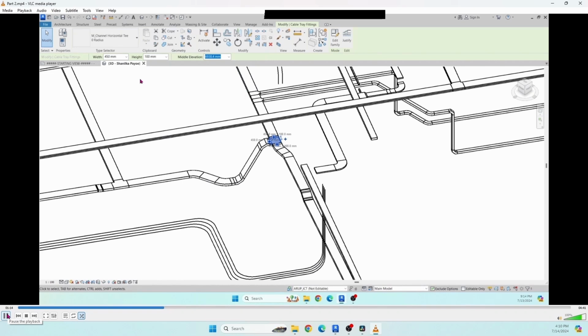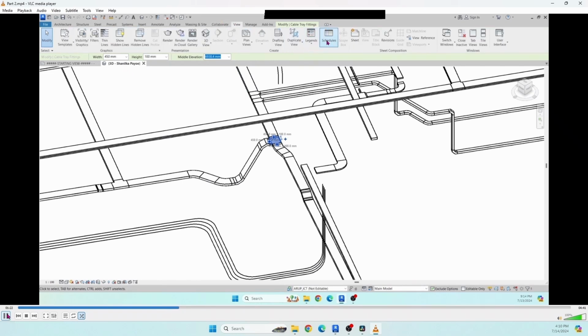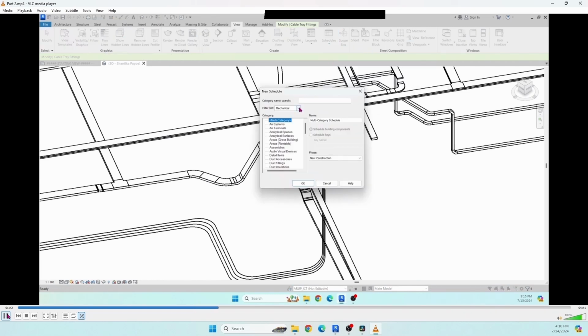To get the schedule, now click the view, then click the schedule. From the drop down menu, click the schedule / quantities. From here, we have to change to electrical because cable trays are under the electrical discipline. Here select the cable tray fittings.